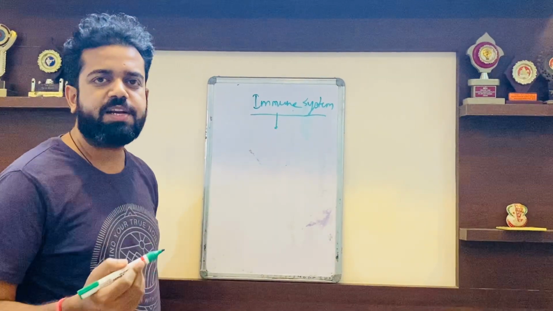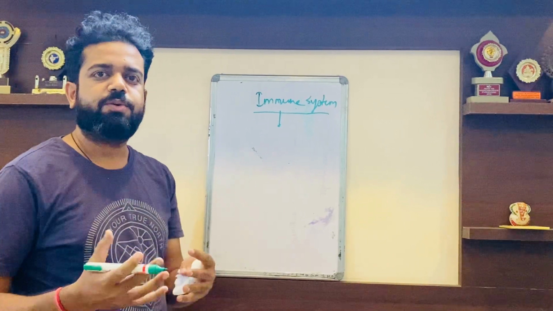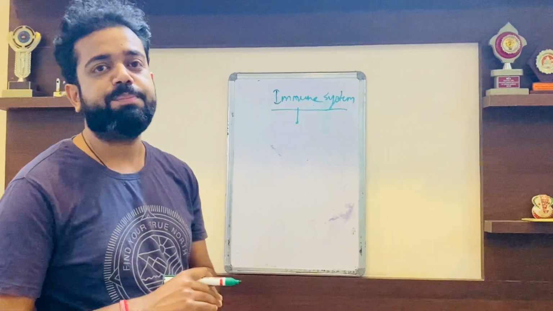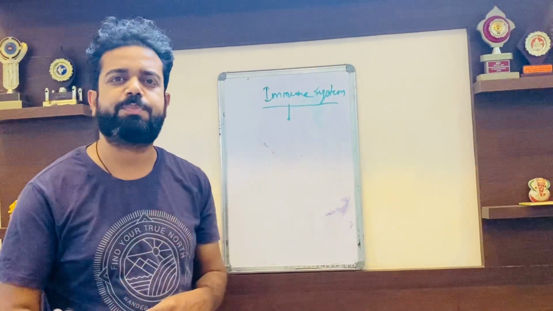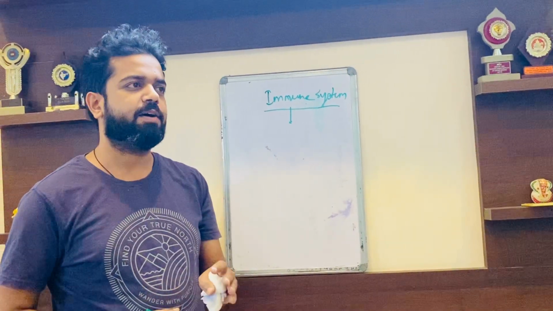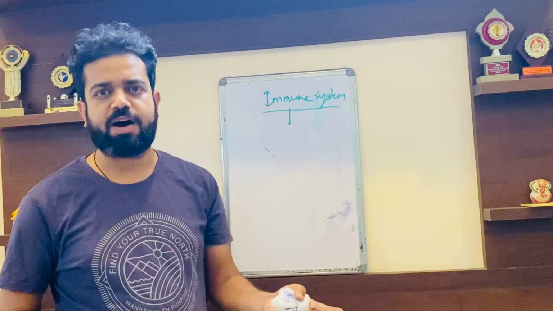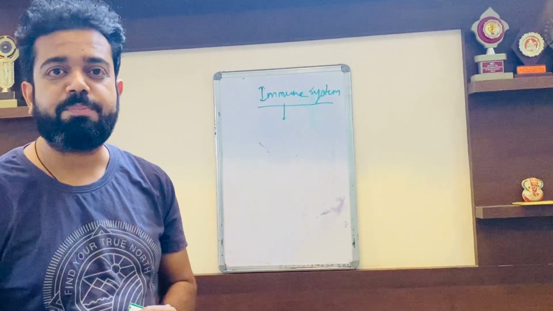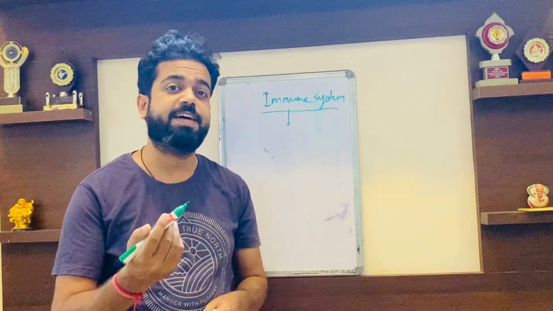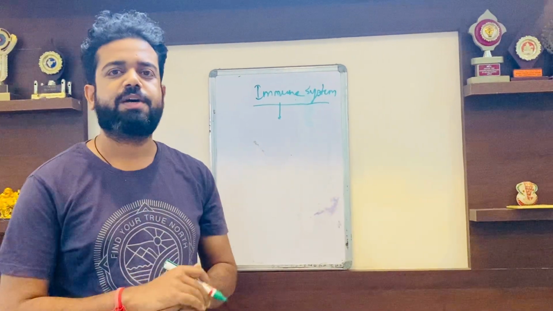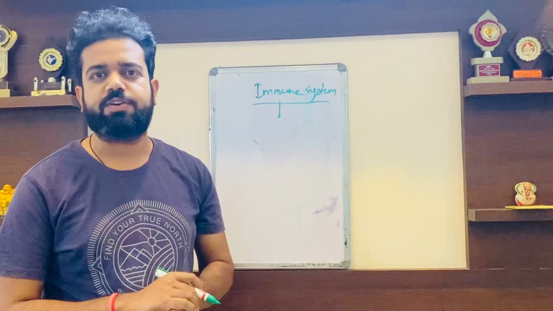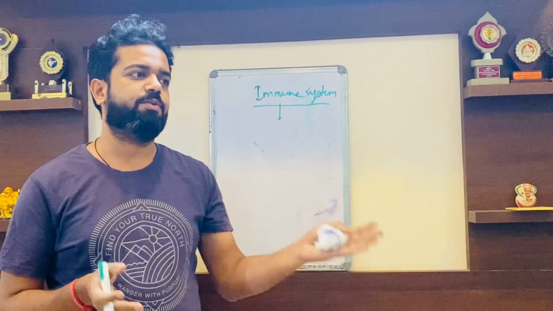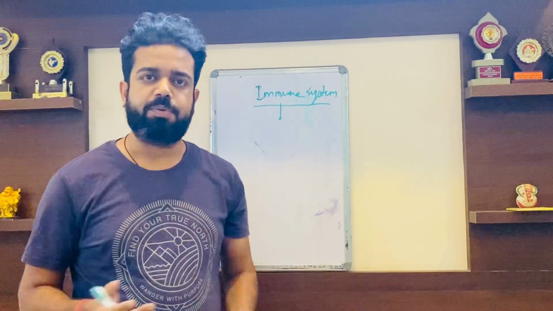The immune system is basically a resistance process which can be acquired or innately present in your body. Innately means it can be present in your body by birth, and it may be acquired after birth as well. For example, in chicken pox, the immunity is acquired after birth. So that is the after-birth immunity, and one is the with-birth immunity.